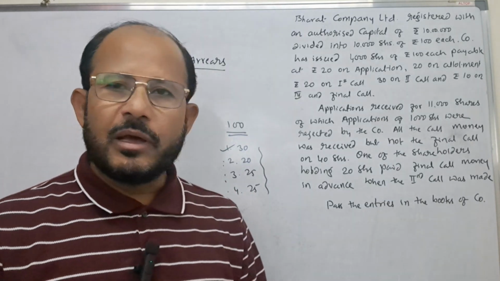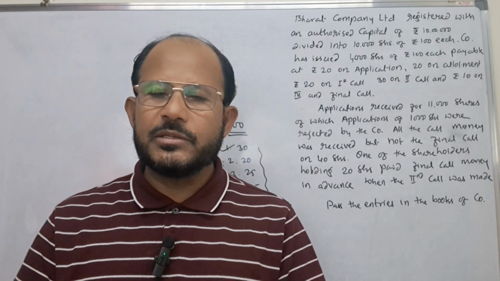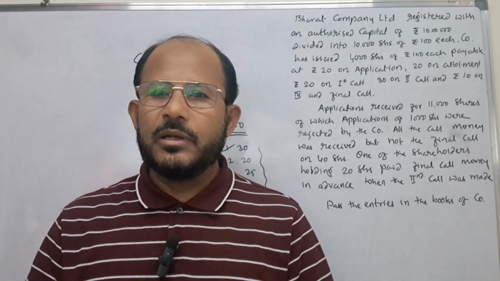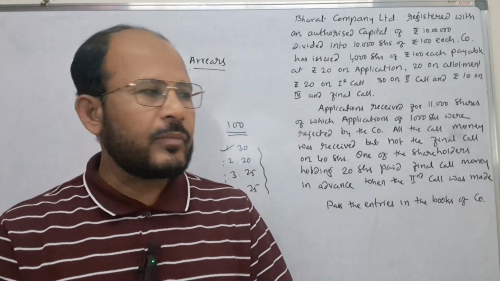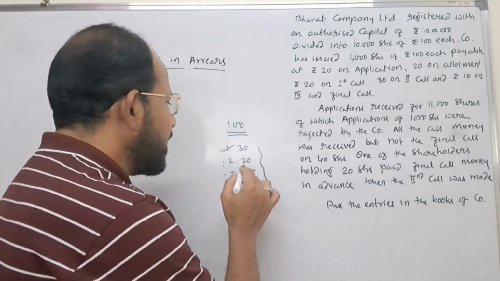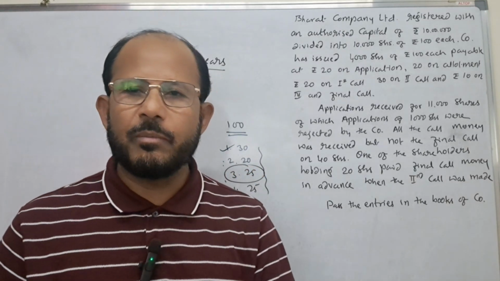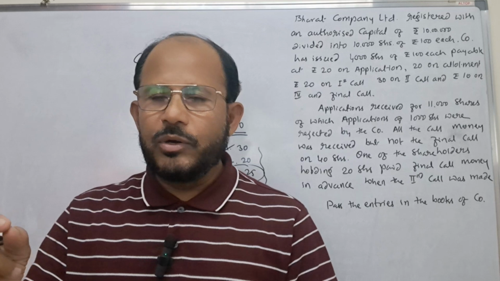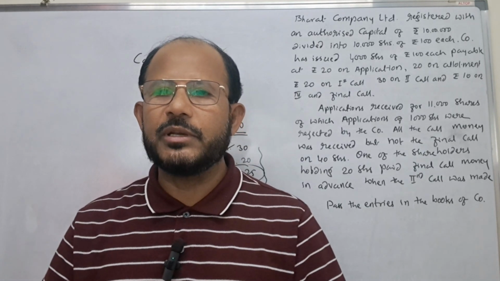In the similar way, after receiving the allotment money, as and when the company is in need of finance, it will ask the shareholders to send the call money. Even after making the call, if some of the shareholders won't make the payment, the amount which is not collected yet from such shareholders is called calls in arrears.